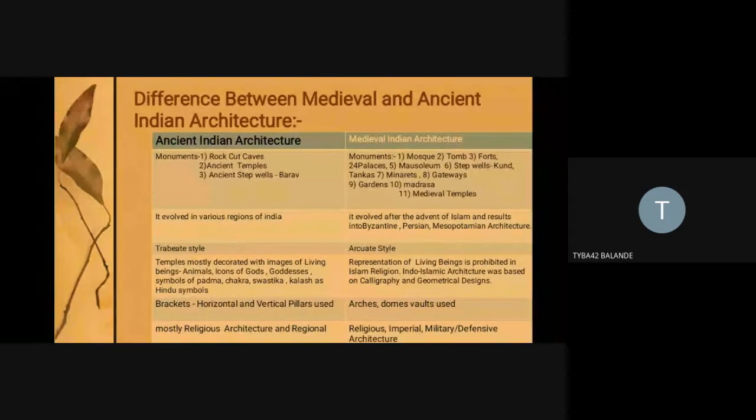Calligraphy is very important: inscriptions are beautifully engraved with inlaid stonework, the precious stone method. In another part of the presentation, I will be explaining the different art techniques. So it is completely calligraphy, floral motifs and geometric designs based.